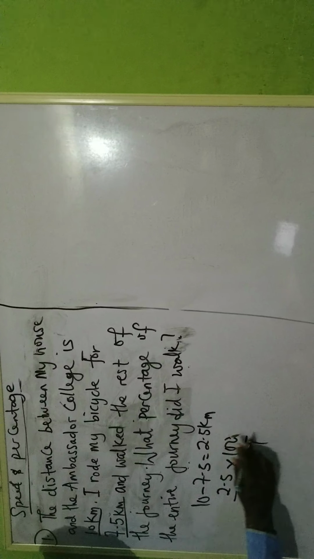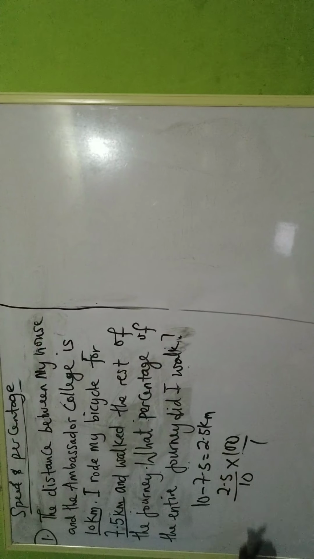So since I walked 2.5 kilometers, I rode on the bicycle for 7.5, then 10 kilometers is for the entire journey. So I will say 2.5 all over 10, the total, times 100 over 1. Now, this 100 here is for the percentage. Percentage means 100. The value for percentage is 100.